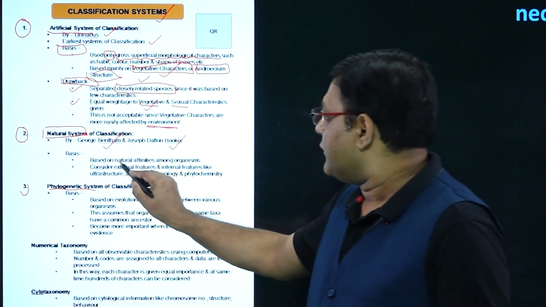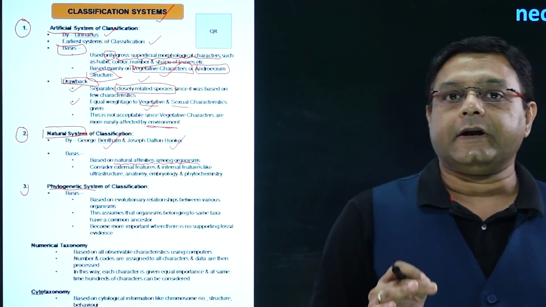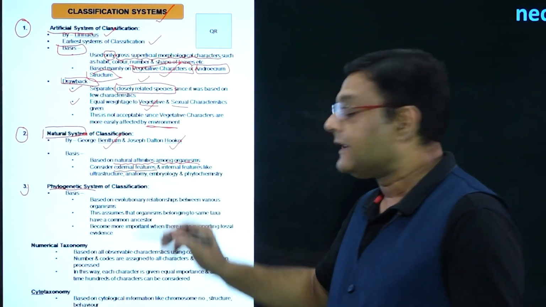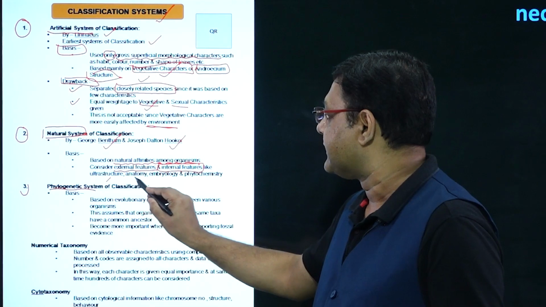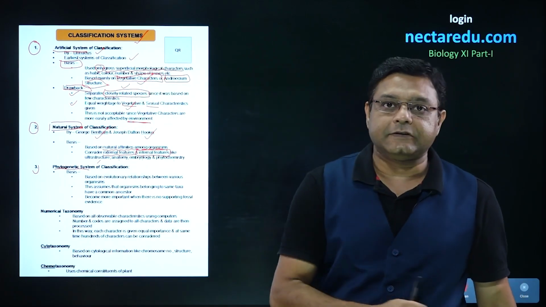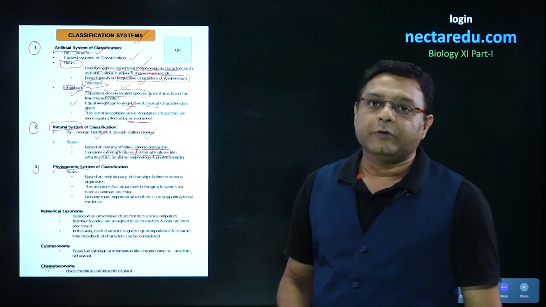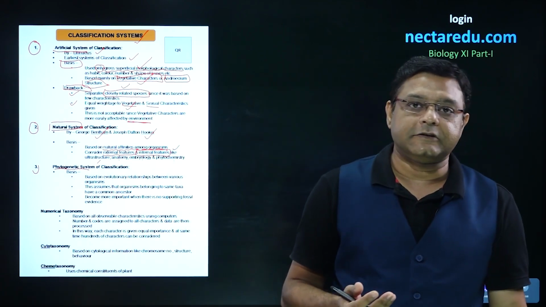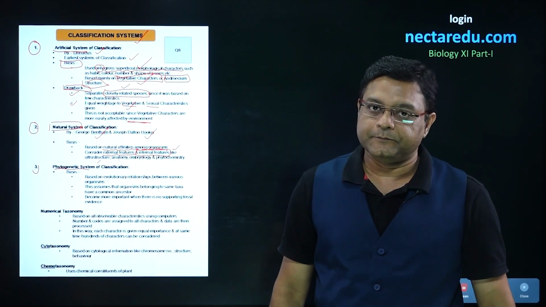This particular system was based on natural affinities among organisms. The important thing about this system was that it considered the external features, but it also considered the internal features like ultrastructure, anatomy, embryology, and phytochemistry. So, in the earlier artificial system, it was only the external morphological characters, but in this system, along with external characters, internal features were also considered. So, obviously, it was better than the artificial system of classification.